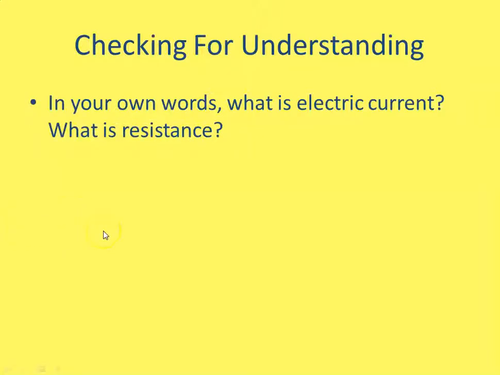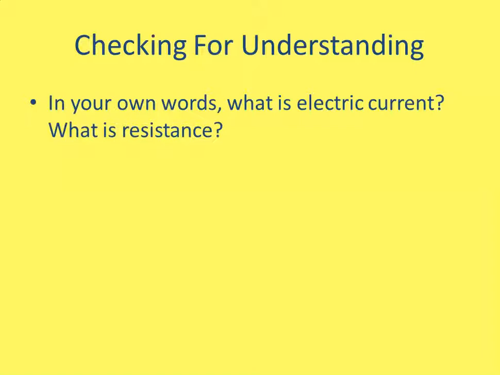So in your own words, what is electric current and what is resistance? Stop the video here. How would you describe in your own words electric current? If I were just going to say it off the top of my head, I would say current is a flow of charge. It's a flow of electrons.